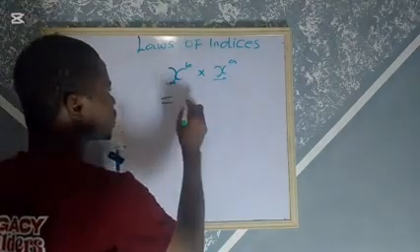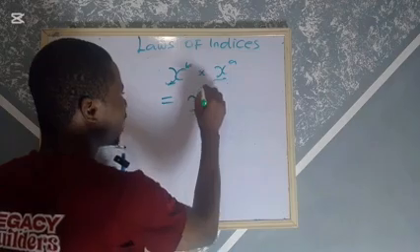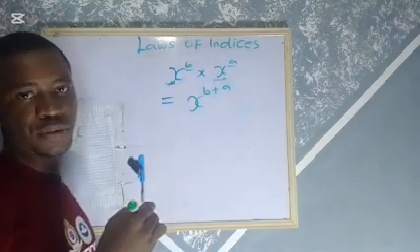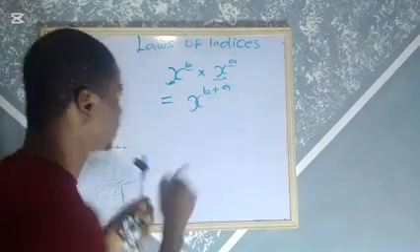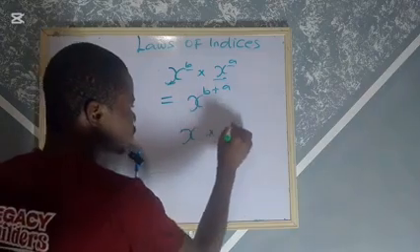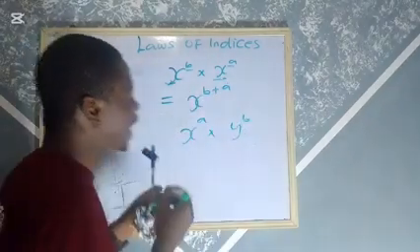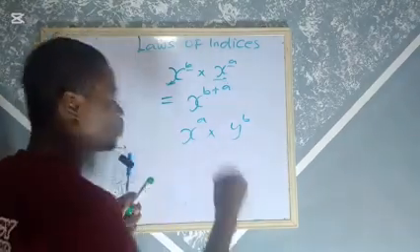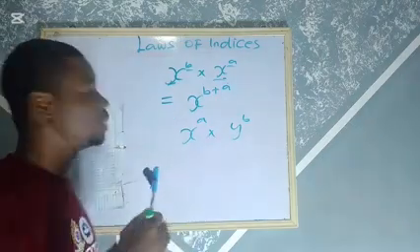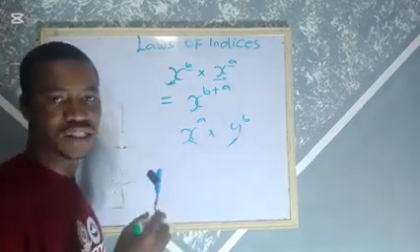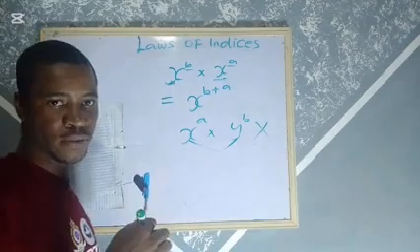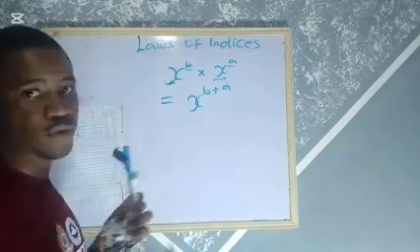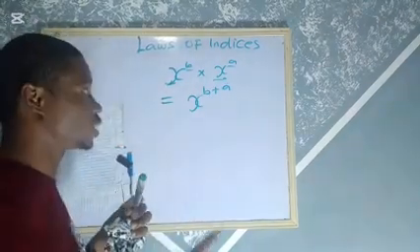So what is the law saying? Since they are the same, pick one and add the powers a and b. Please take note, they must be the same. Not that you have something like x^a times y^b. You cannot apply the multiplication law here, because the bases are not the same. It is only applicable when you have two bases that are the same. Take note, they must be the same.